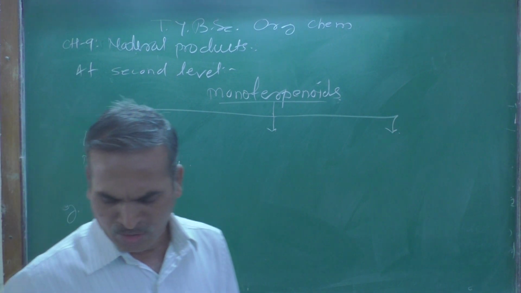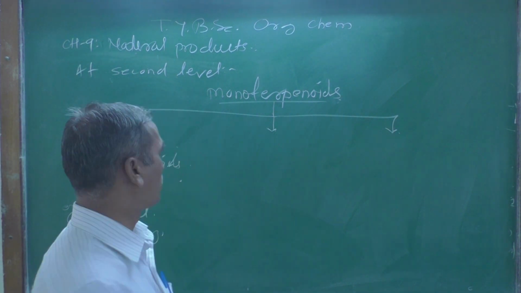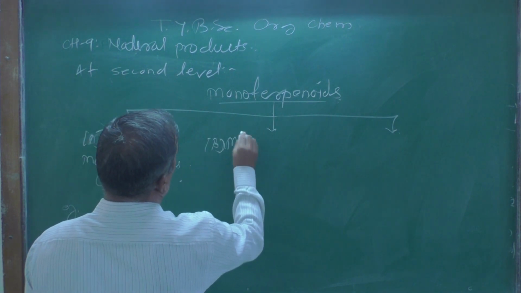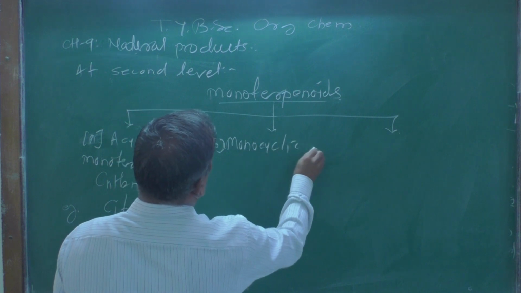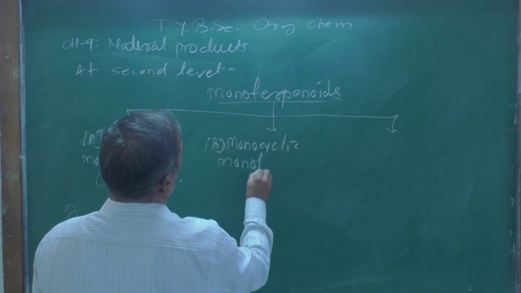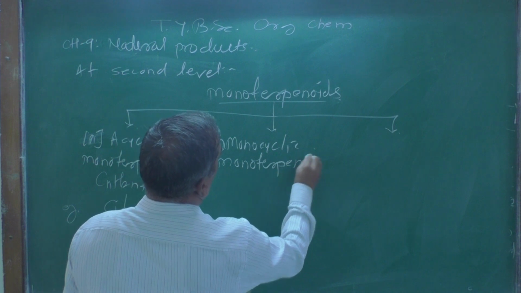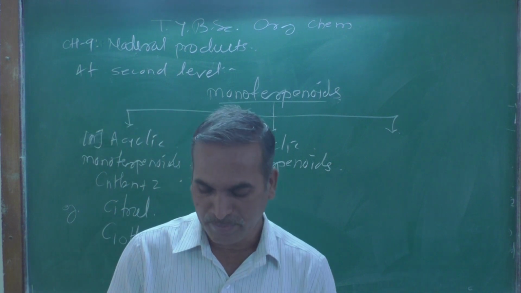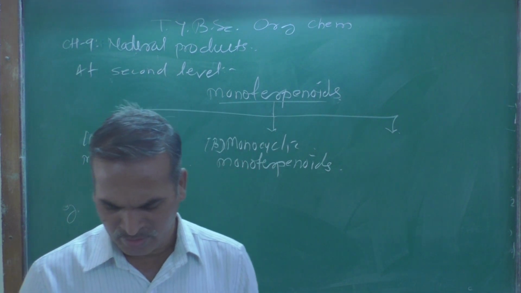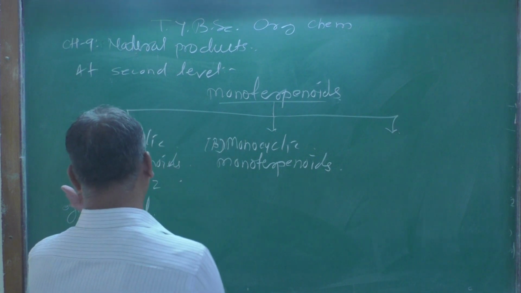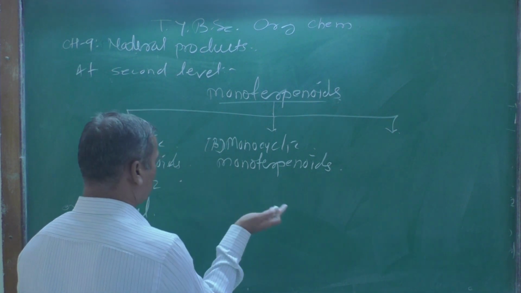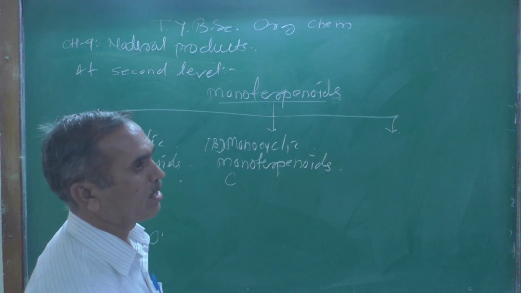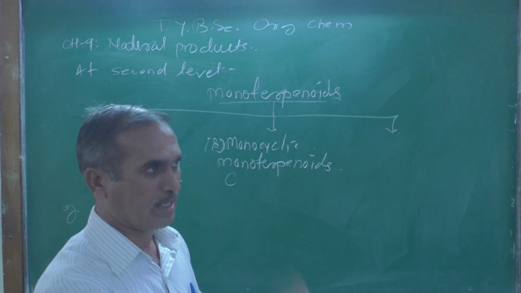Now the second one is B, monocyclic monoterpenoids. That is the second example or classification of monoterpenoid, and it has a general formula similar to unsaturated hydrocarbons, or what we can call alkenes.